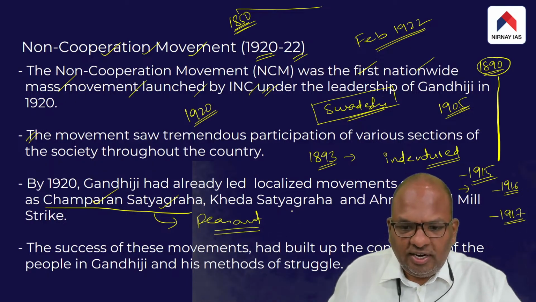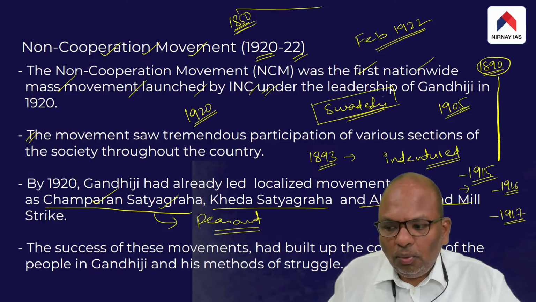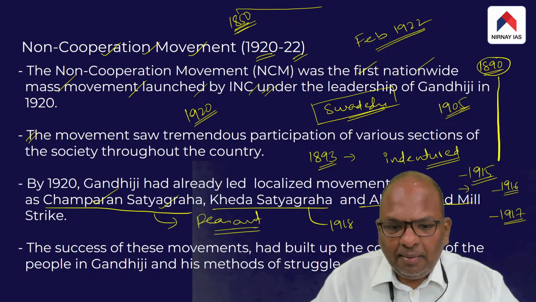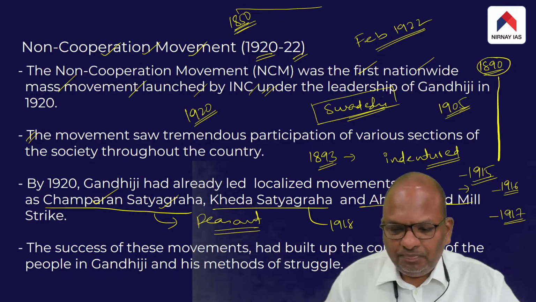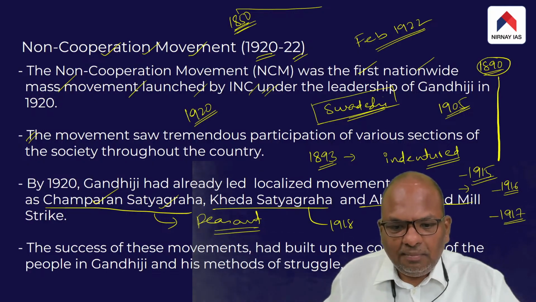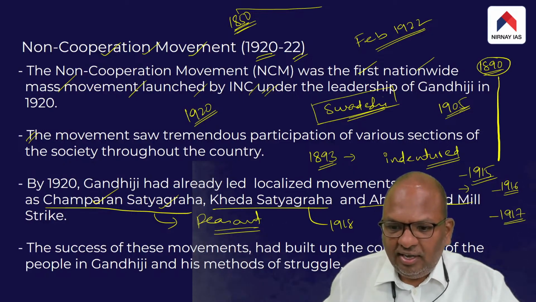Similarly, the following year in 1918, Gandhiji launched two more movements. One is the Kheda movement in 1918, and in the same year, he launched another movement called the Ahmedabad Mill Strike. This Kheda Satyagraha was also a peasant movement, while the Ahmedabad Mill Strike involved factory workers.